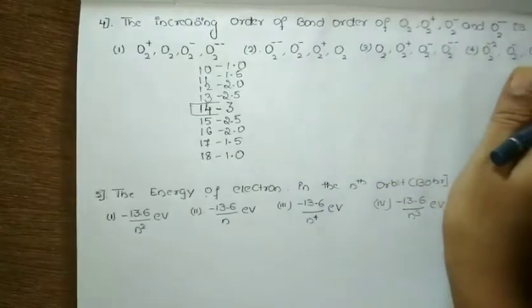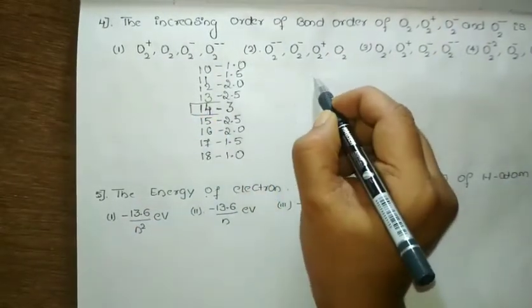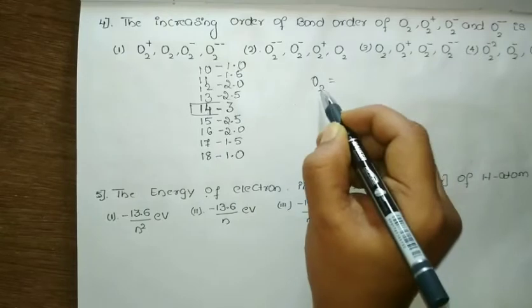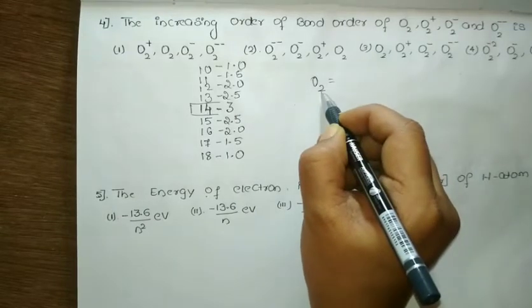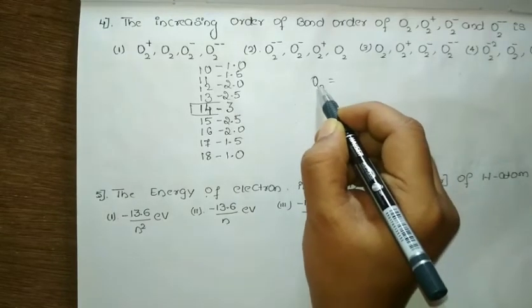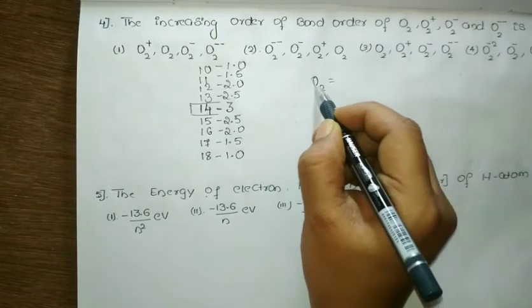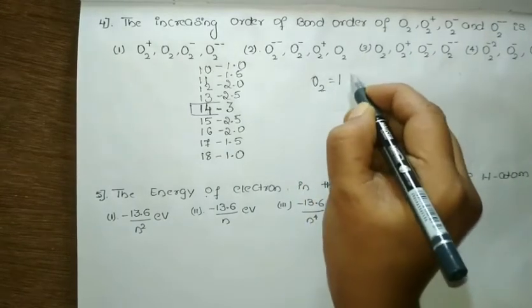Okay, so let us apply this rule. For example, let us take oxygen. Oxygen is a molecule they have given here. So two oxygens, and one oxygen has atomic number 8. So 8 plus 8, how much are we going to get?